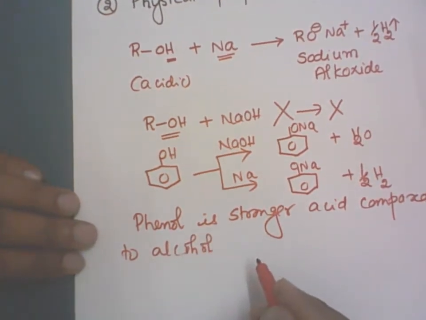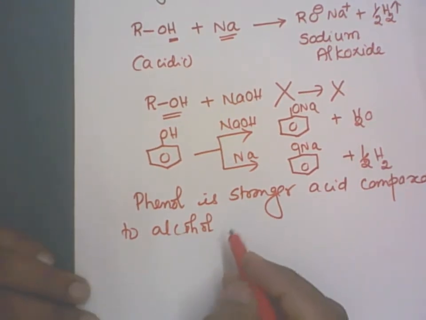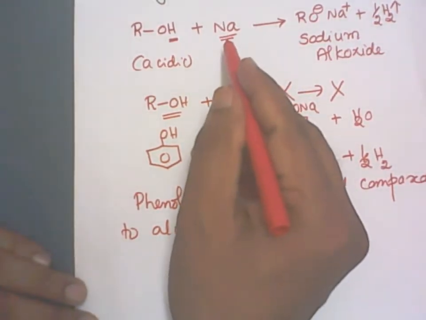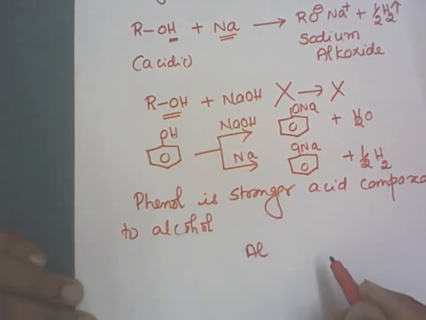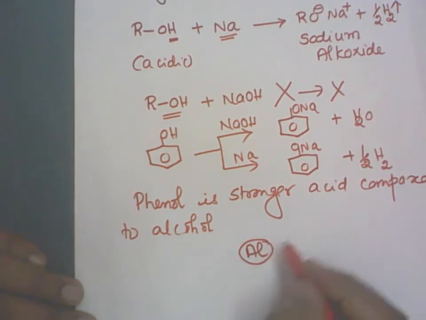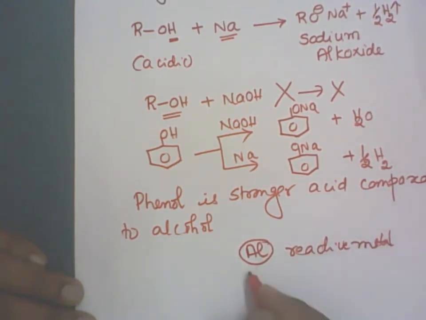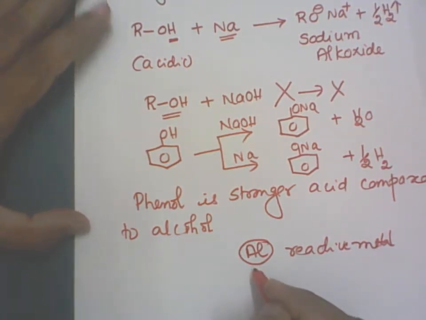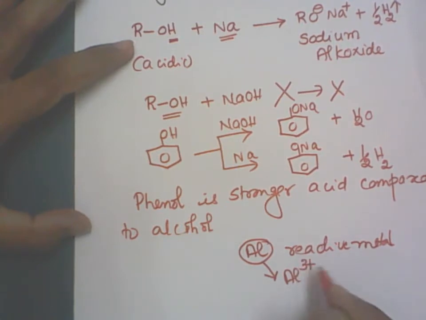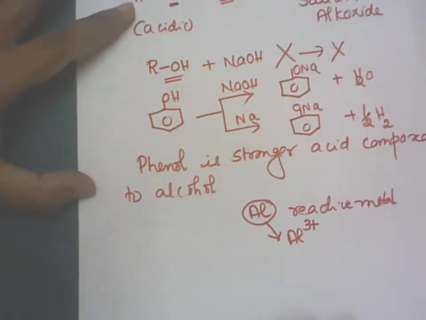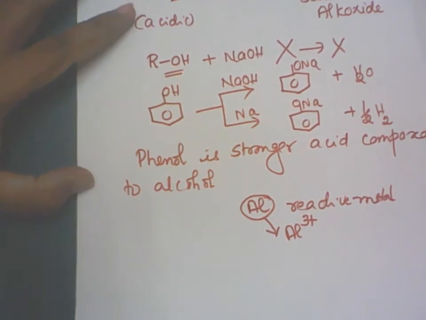Right? Now here we have got a sodium metal. It can also react with the potassium metal. It can also react with the aluminium. Aluminium is a reactive metal. Just like sodium metal and potassium metal, aluminium can also react with the alcohol to give the aluminium salt. Remember, aluminium can form the charge +3. So how to write down the reaction with the aluminium?